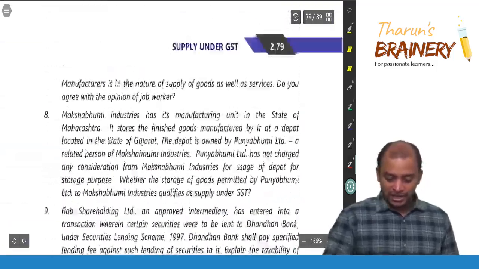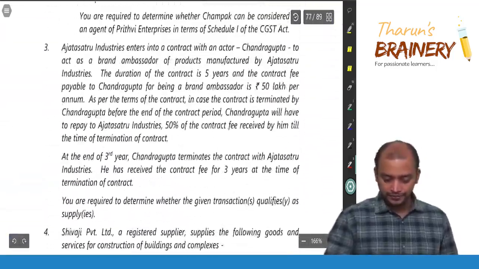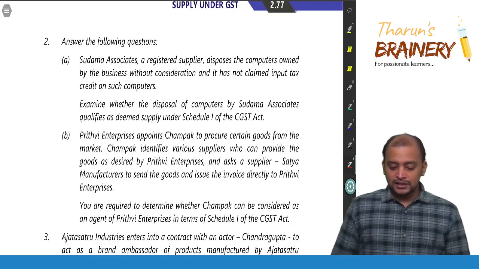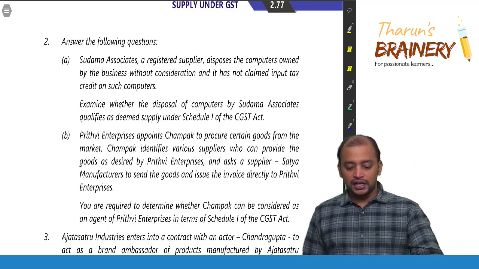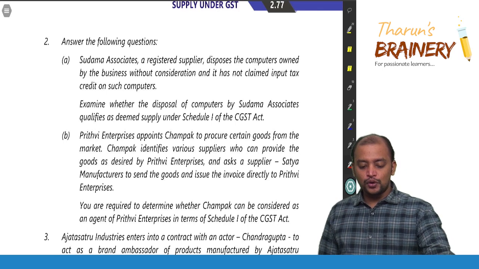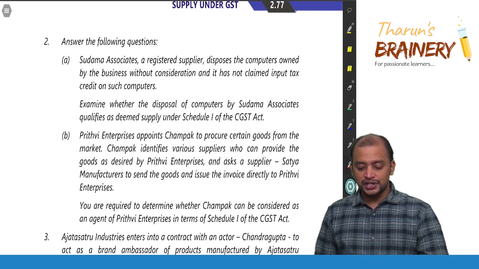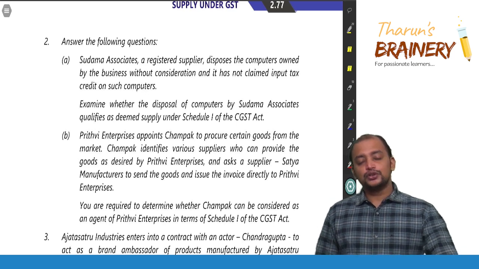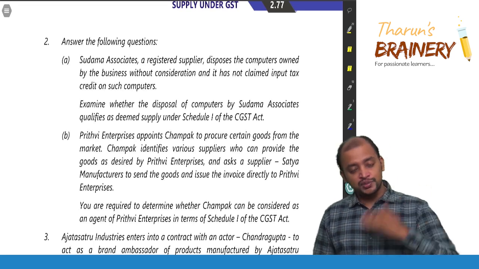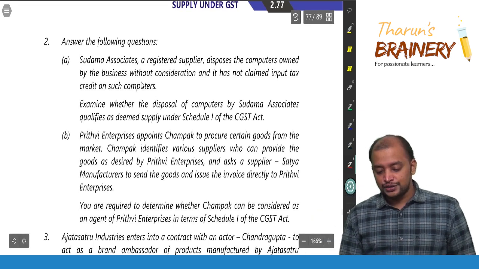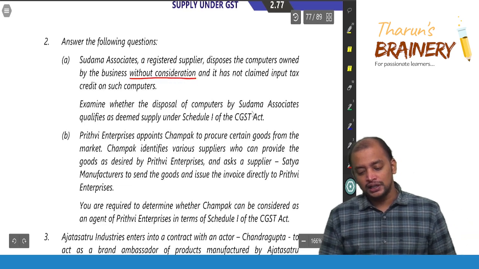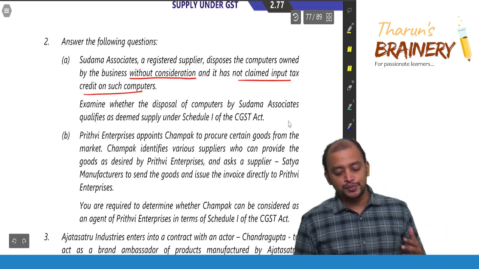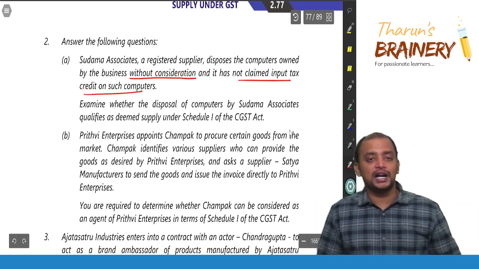Next, question number 2. Answer the following questions. Sudama Associates, a registered supplier, disposes the computers owned by the business without consideration, and it has not claimed input tax credit on such computers. So disposal of computers used in the business without consideration. So disposal of business asset without consideration and has not claimed ITC. Examine whether the disposal of computers by Sudama Associates qualify as deemed supply under Schedule 1.